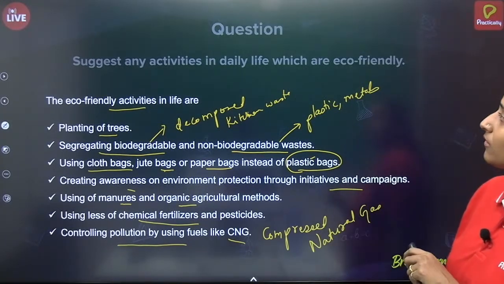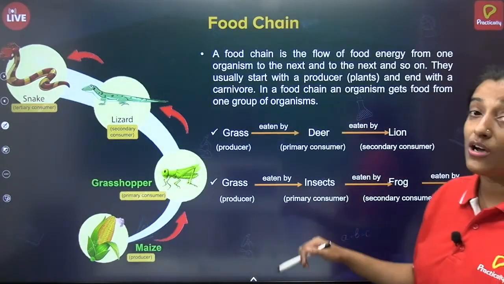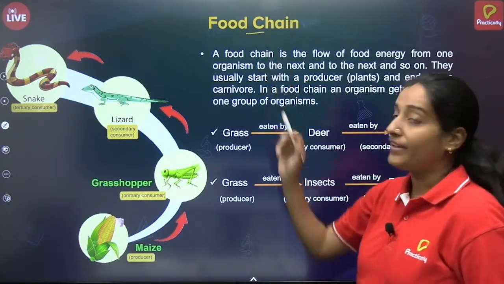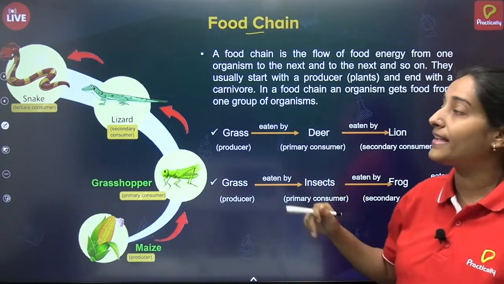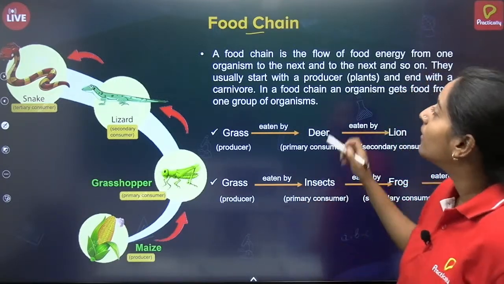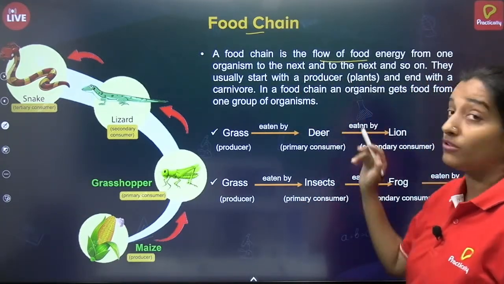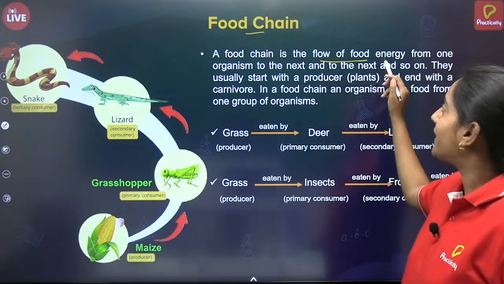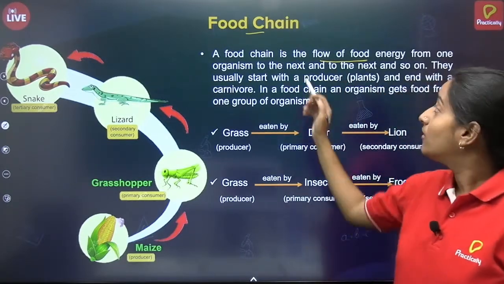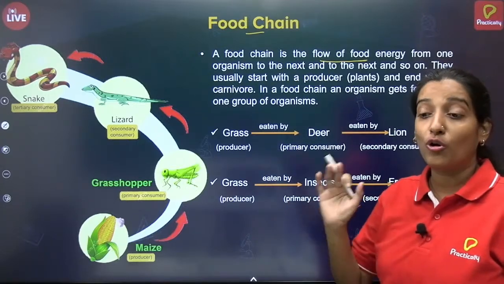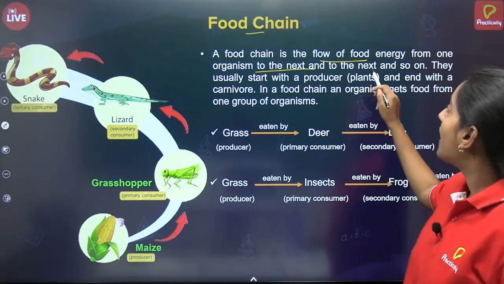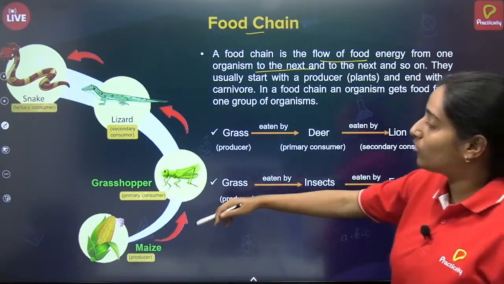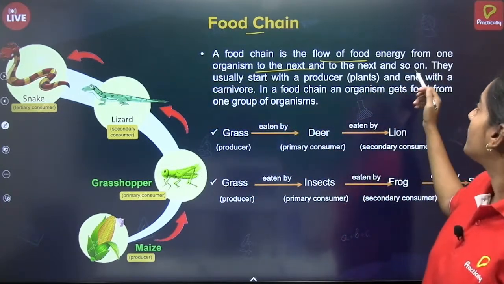Now we will see what a food chain is. We learned about producers, consumers, and decomposers, correct? Now we will see how the food chain actually works. A food chain is a flow of food, correct? It is a flow of food energy because it is a chain, correct? So it is a flow of food energy from one organism to the next one and the next one. It is like a chain and so on.